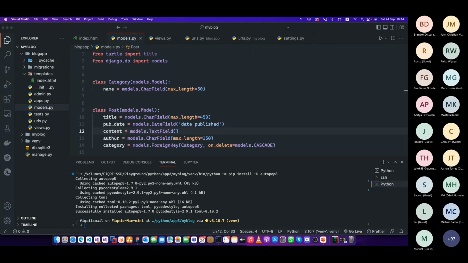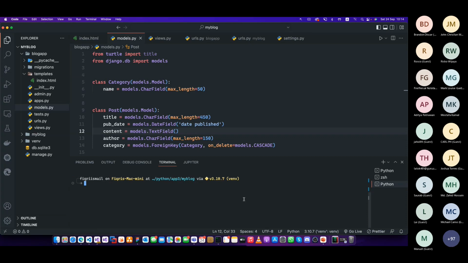Next step should be, we have to create an admin user, right? This is how you should just go back here, clear, and then let's say Python manage. Sorry, it should be Python, not Django.